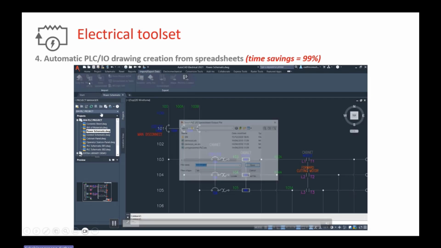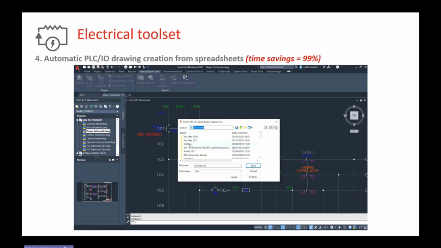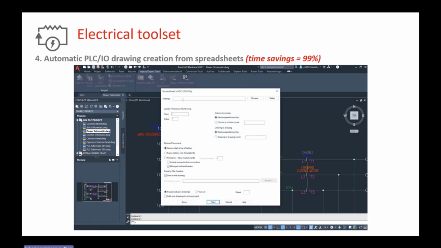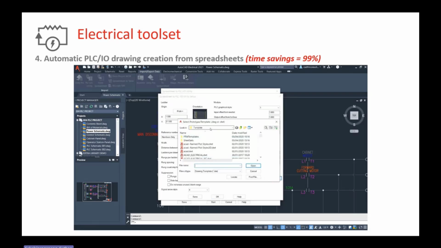You can see that on the left side, you can use many things from a spreadsheet or Excel. And when you read it in, you can create the project and the PLC chart easily. But it takes a little bit of setting. Okay, you read this template, and then the software will prompt you with a dialog. Then you set vertical or horizontal and many other settings. If you don't know how to set them, maybe use the default style first. And then if you have more time, you can study each option.